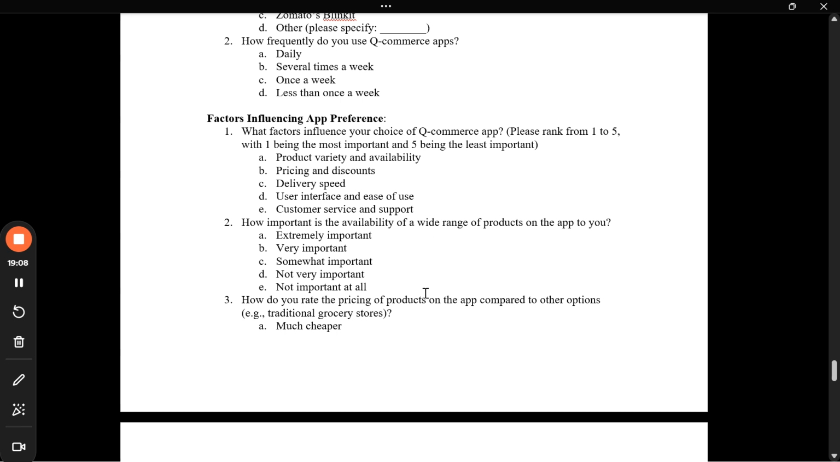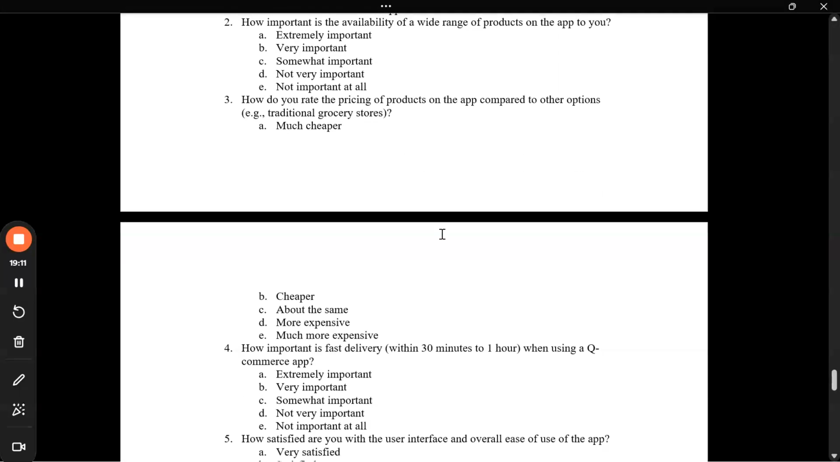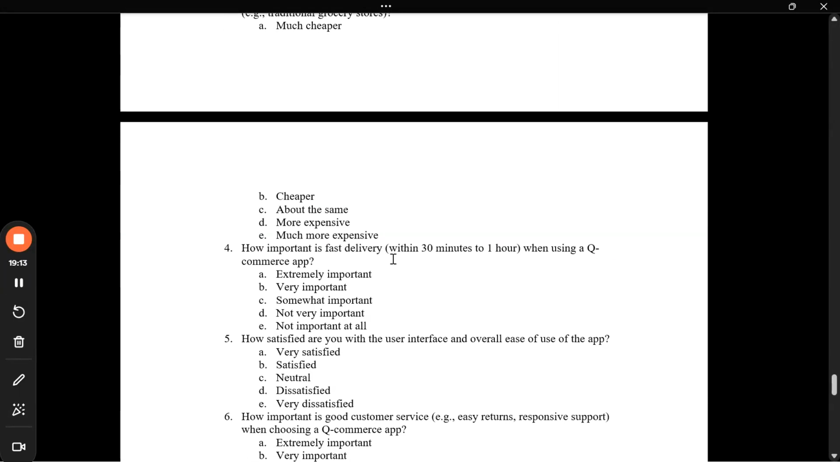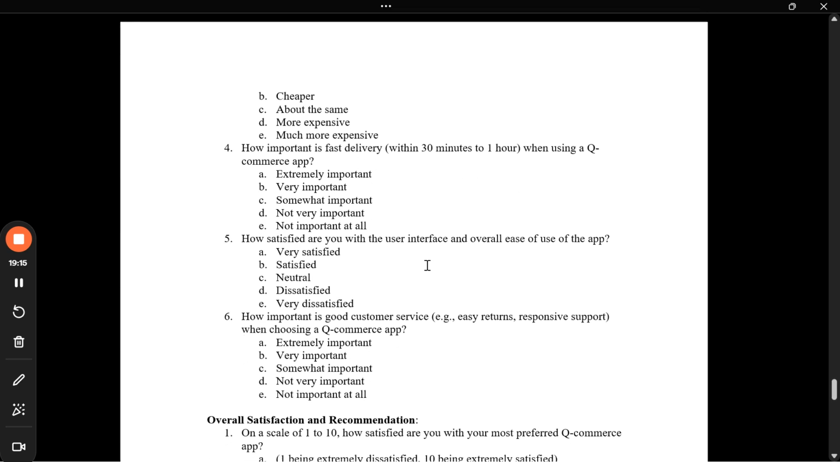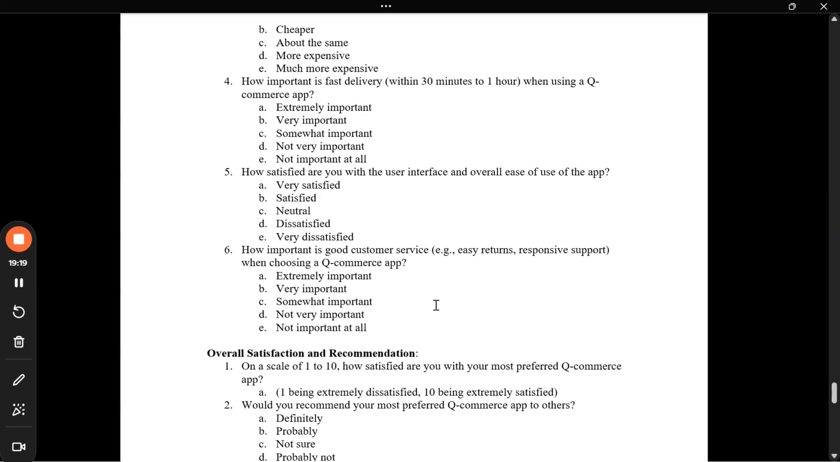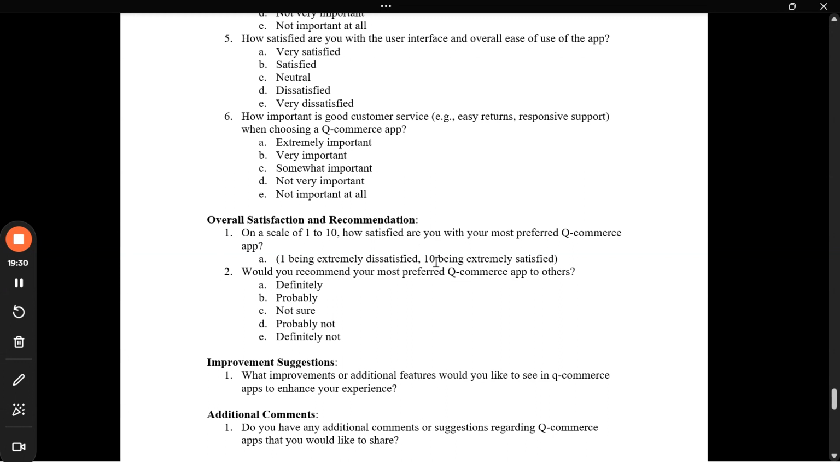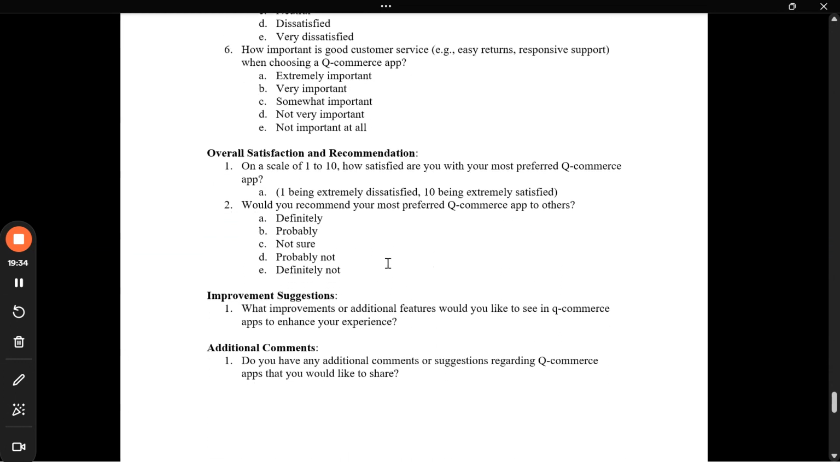variety of products, what the pricing is compared to other apps, what about its delivery, what the user interface and ease of access of that particular application are, and how the consumer support is. And it's a very important thing, because at the end of the day sometimes you need to go for a refund or there's some issue, then you should have better consumer services. Then we talk about the overall satisfaction and recommendation with reference to this Q-commerce application.